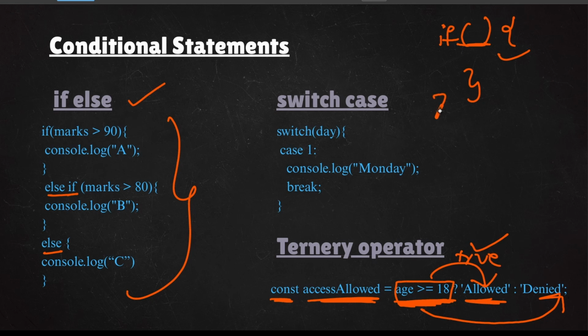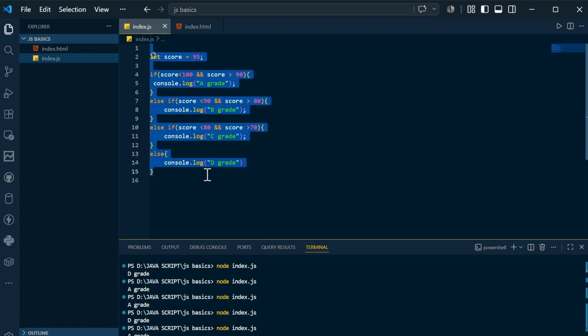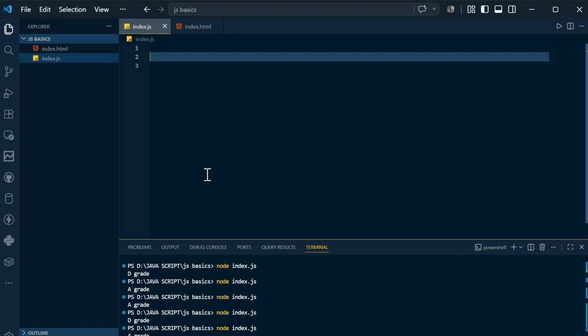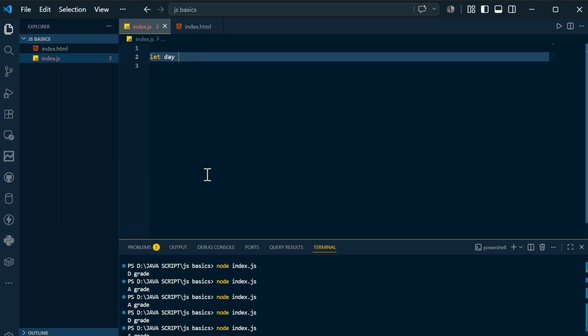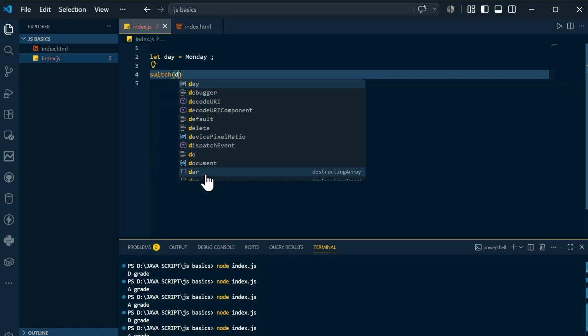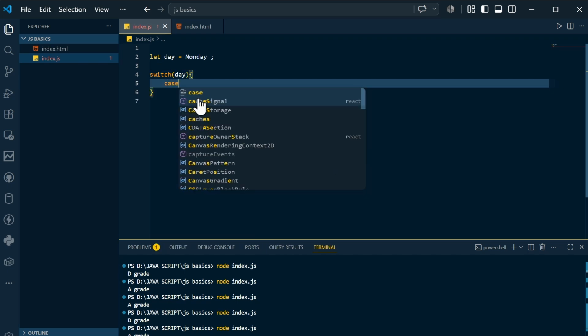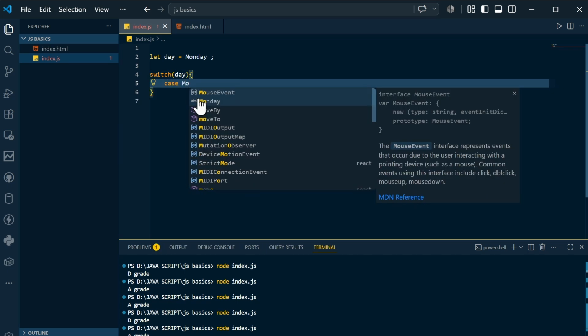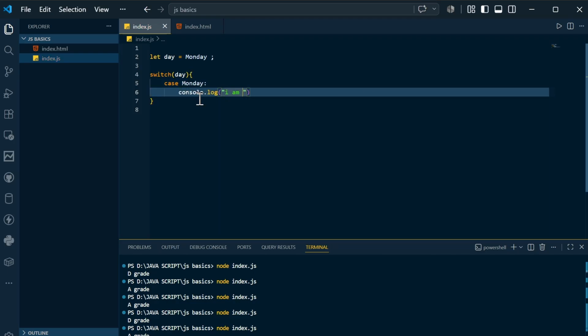Now there is something known as switch case. Then what is the switch case? Now let us understand through code what is this switch case. So again come to this. I am going to remove these else if statements. First of all, let's say I am going to have a day. Let's say let day is equals to Monday. I am going to call it as switch of day, and I am going to open in this fashion. I am going to say case. What is the case? Case Monday. So in the case Monday, what you will do? I am in Monday.